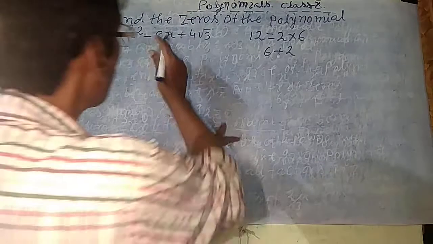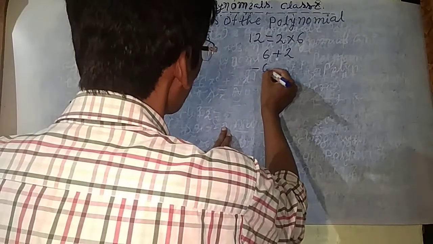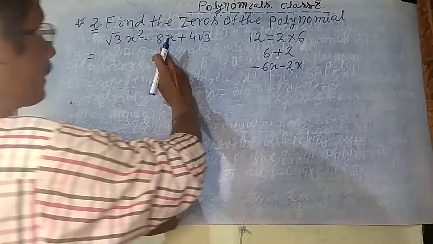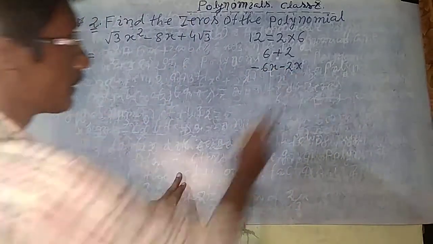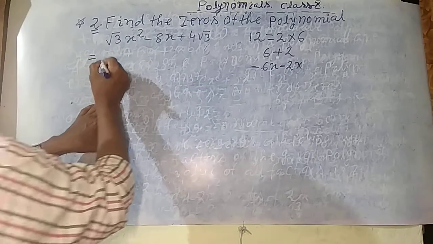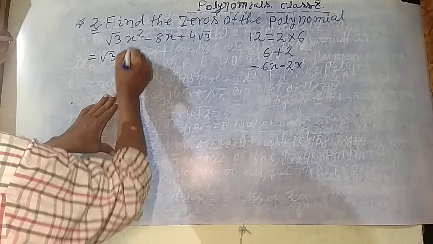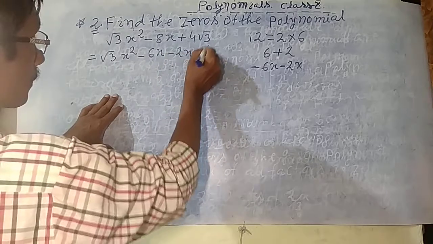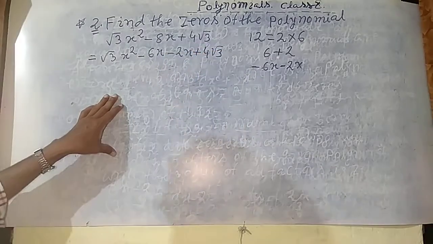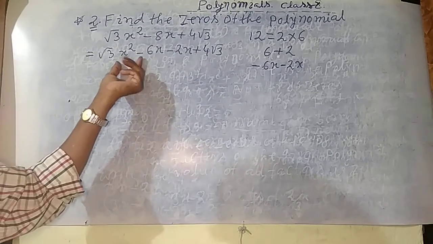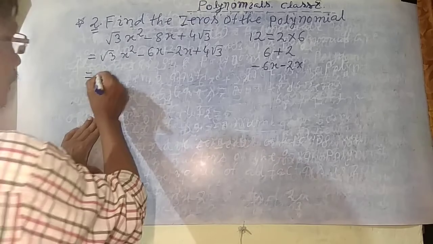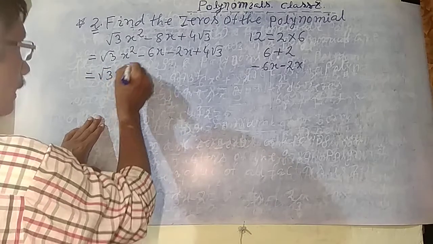So 8 and then we write the minus 6x minus 2x. So replace the minus 8x and get the right hand side minus 6x minus 2x. So you can write here root 3x square minus 6x minus 2x plus 4 root 3. Now take the common from these two terms. First two terms take the common. Which number is common? That root 3 is also common, root 3x.